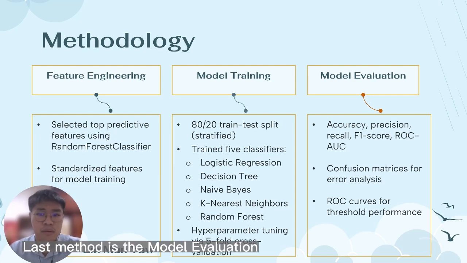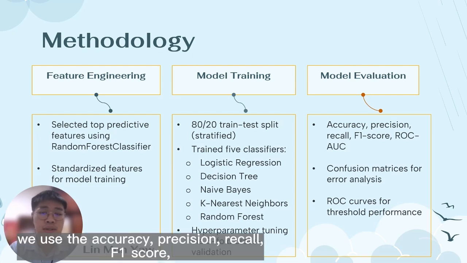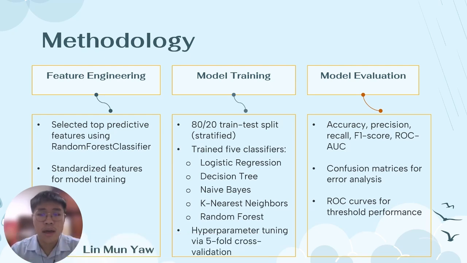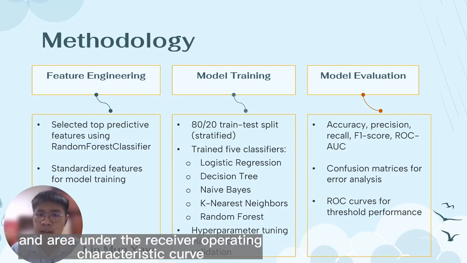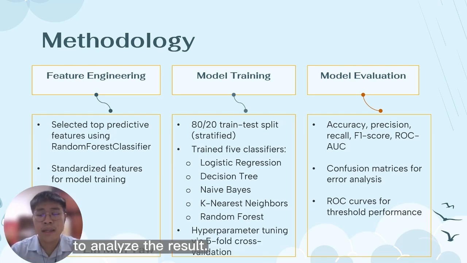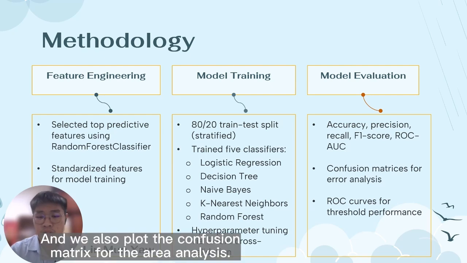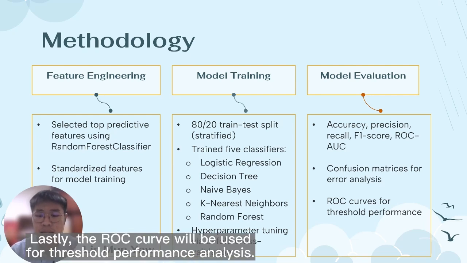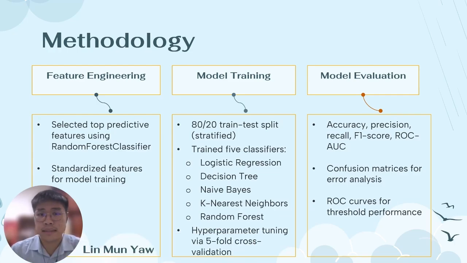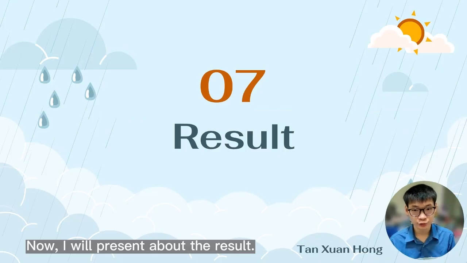And the last method is model evaluation. We use accuracy, precision, recall, F1 score, and area under the receiver operating characteristic curve to analyze the result. We also plot the confusion matrix for error analysis. Lastly, the ROC curve will be used for threshold performance analysis. Now I will present the results.